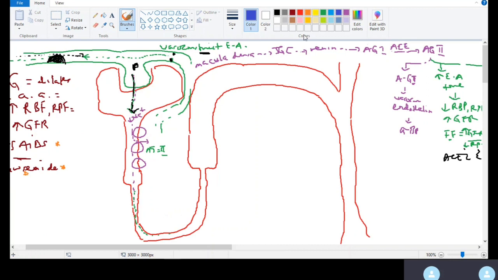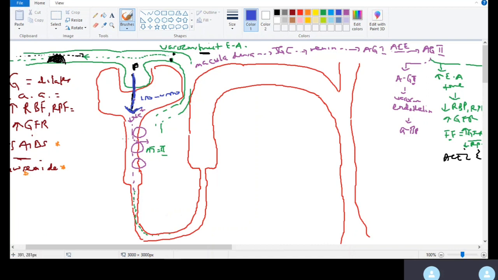All right, so let's start from the beginning. We filter plasma into the Bowman space. The concentration of the ultrafiltrate here at the Bowman space will be the same as plasma concentration. Does that make sense? So this is going to be isoosmotic fluid in the Bowman space.